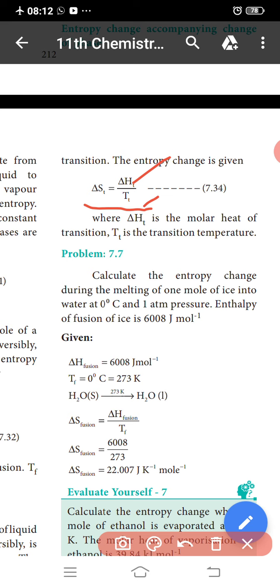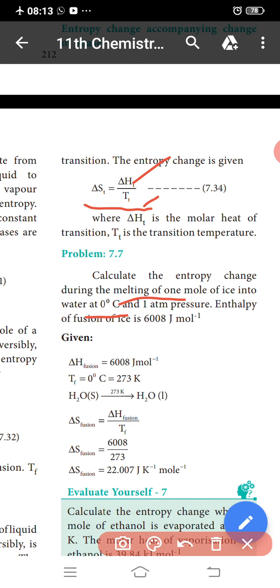Okay, let's solve one problem. Calculate the entropy change during the melting of 1 mole of ice into water at 0 degrees Celsius and 1 atmosphere. The enthalpy of fusion of ice is 6008 joule per mole. This is the fusion, the melting of 1 mole of ice.